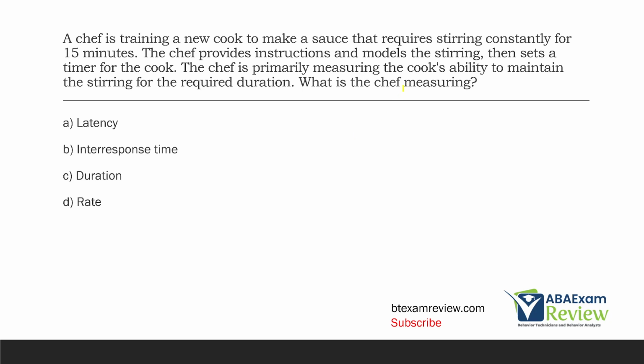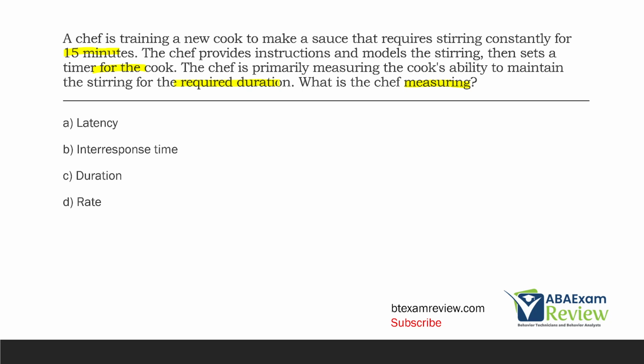So we're looking at what the chef is measuring. The chef is training a new cook to make a new sauce that requires stirring constantly for 15 minutes. The chef gives instructions, models, then sets the timer. The chef is measuring the cook's ability to maintain the stirring for the required duration. Once we attack that question, it gives us the answer.